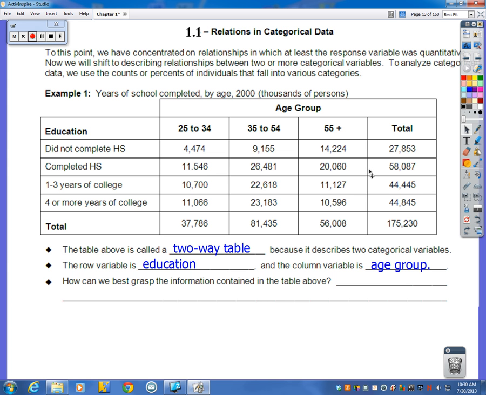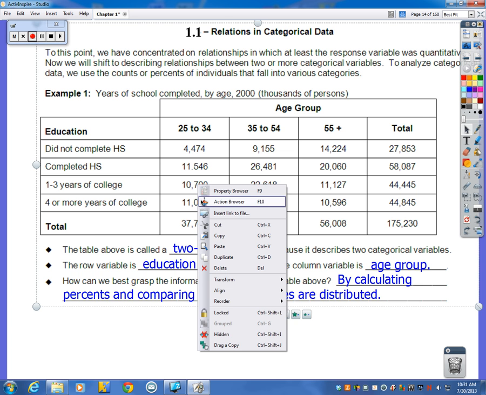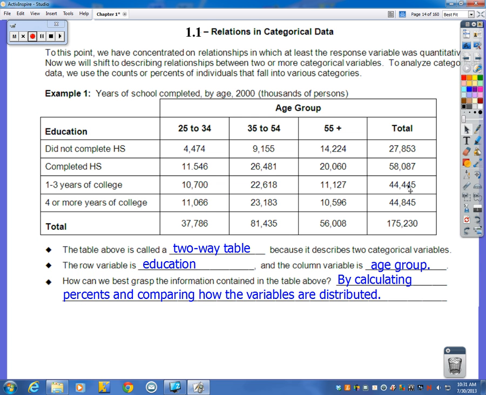How can we best grasp the information contained in the table above? By calculating percents and comparing how the variables are distributed. There's a lot of data in here, and it's hard to visualize what it looks like. Instead of two-dimensional data, it's almost three-dimensional data, and we can't really see it standing out at us, especially with numbers in the thousands, the 10,000s, and totals up into the 100,000s. So we're going to start getting percentages, because percents always go from 0 to 100.